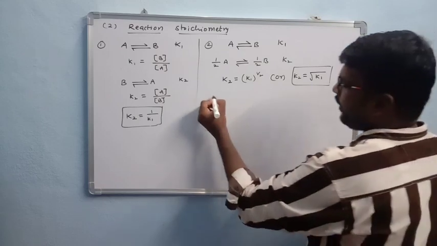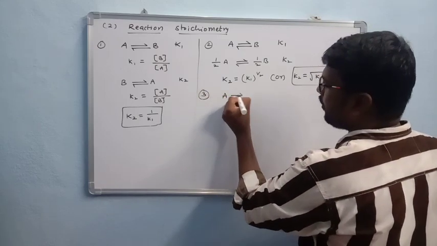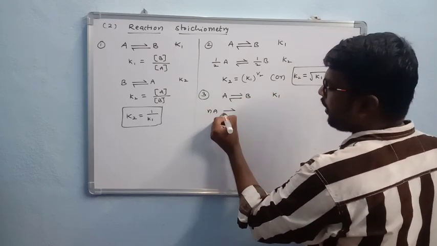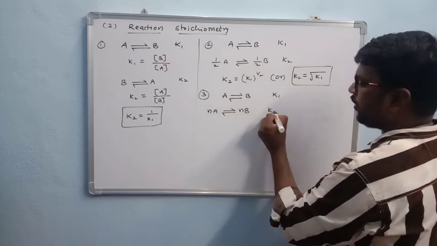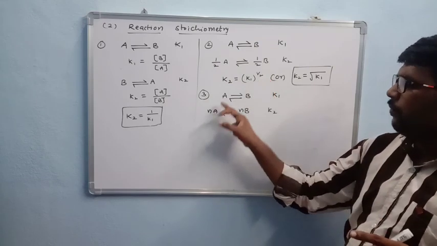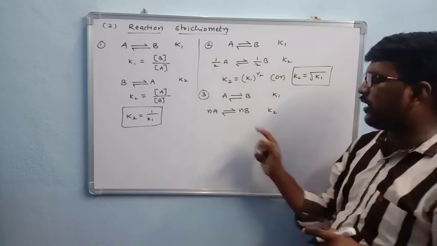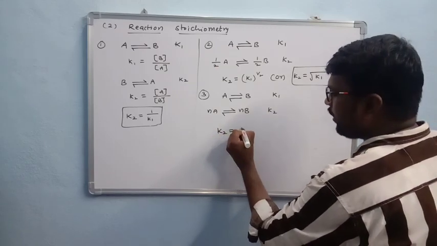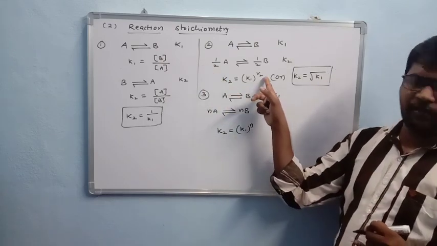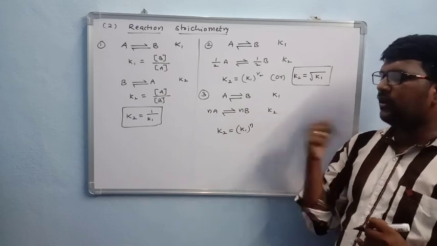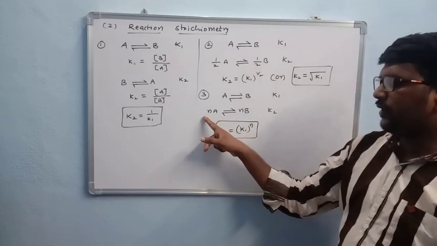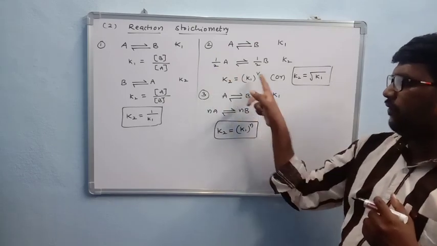Okay, right. And next, another condition: A gives B, it is K1. Now this equation we take in multiplication by n, nA gives nB, it is K2. Here we had 1/2, that's why we wrote the power 1/2, but in place of 1/2 here we use n, since it is multiplication. So on multiplication, K2 is equal to K1 to the power n. So the coefficient you multiply by, you write on the power. On dividing, the dividing value you write like this.